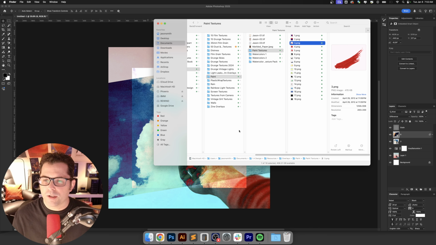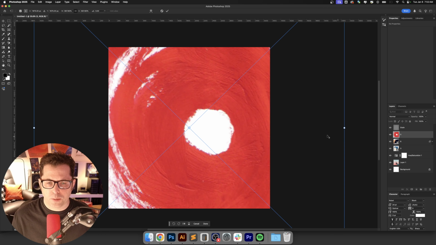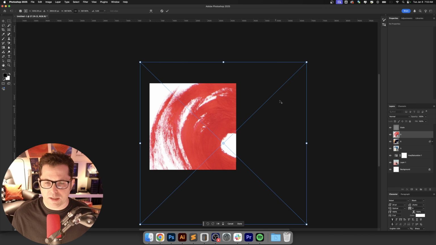And then at this point, let's see what else we can do to bring in some interesting textures. I've got ones here that go all the way back to when I was in design school. It's pretty crazy to think that I still have all of these. But let's just bring this in for fun, and we'll make this super big, and we'll only have it cover a specific portion of it.